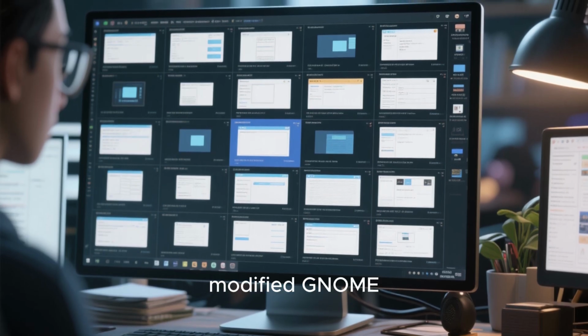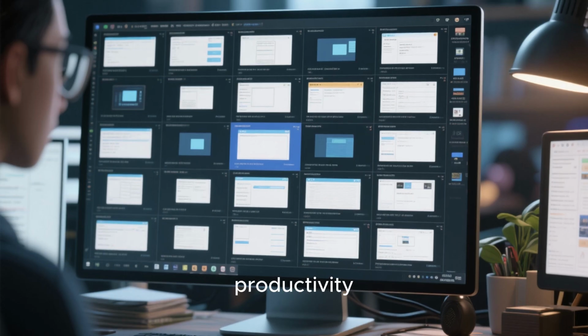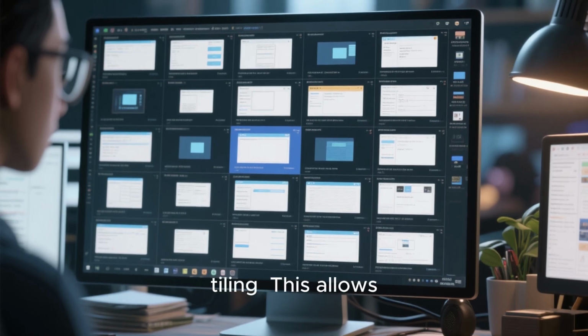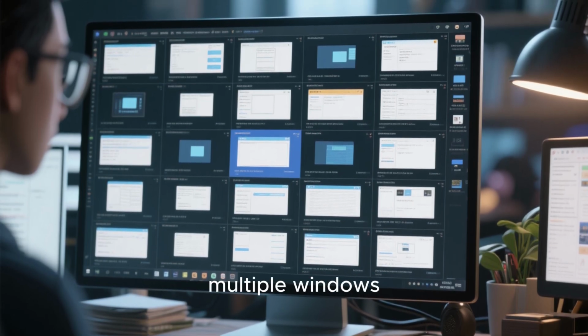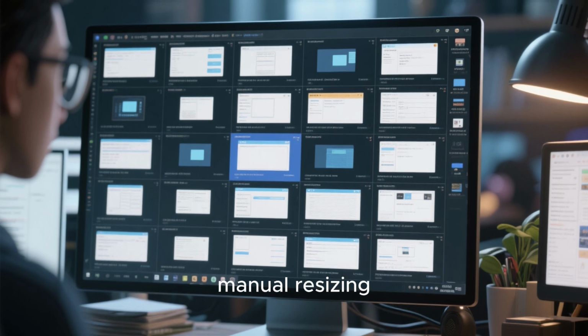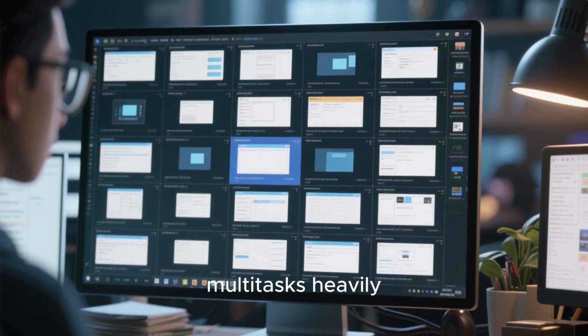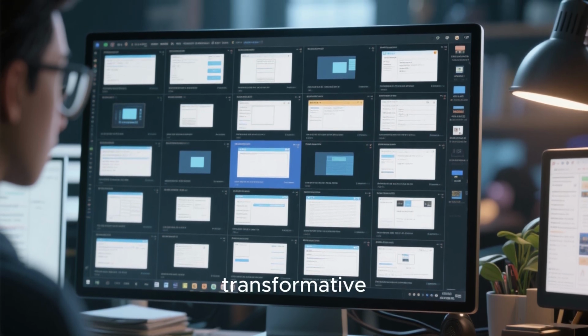Pop_OS uses a modified GNOME desktop with added productivity features such as automatic window tiling. This allows users to manage multiple windows efficiently without manual resizing. For someone who multitasks heavily, this can be transformative.